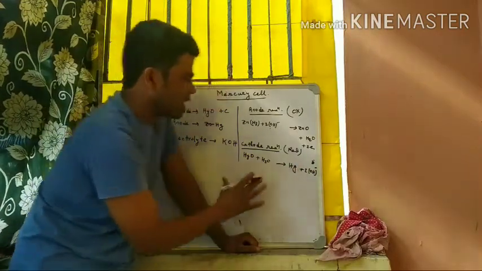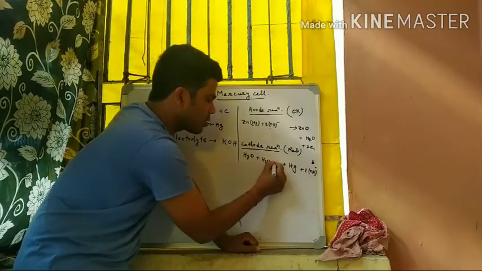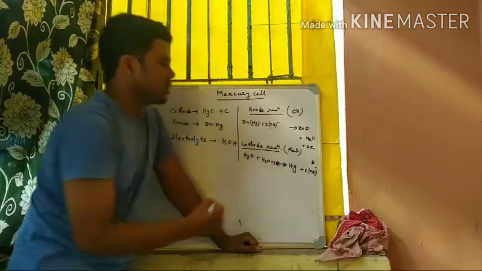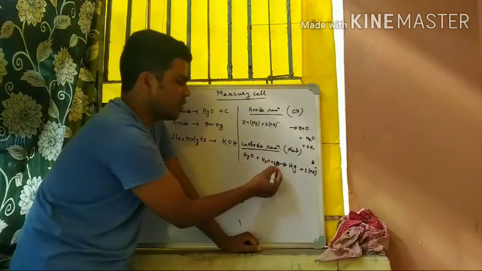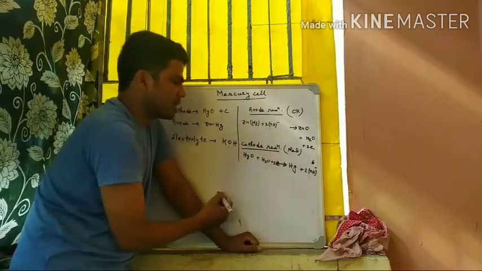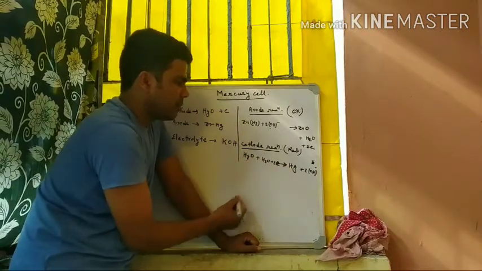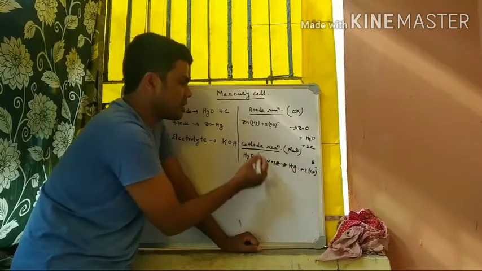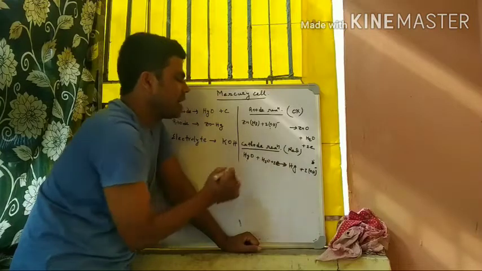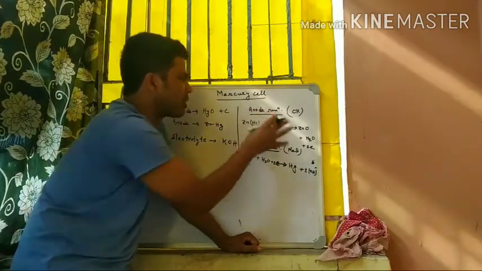Now we have to balance the charge. Here 0 charge, and on the product side 2 minus. Therefore 2 electrons are added on the reactant side. Just look, in the cathode reaction, gain of electrons occurs, so reduction occurs. Again I repeat, in the cathode mercury oxide is transformed into mercury. Mercury oxide reacts in the presence of water to give OH minus ions and mercury, and here gain of electrons occurs. So here reduction occurs, and at the anode oxidation occurs.